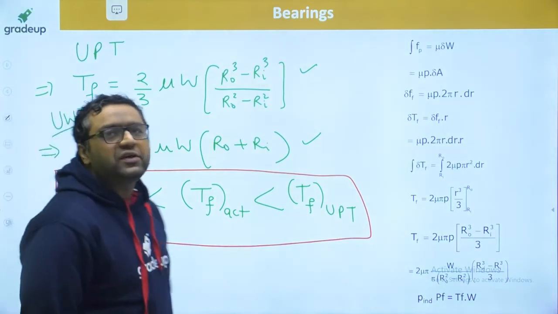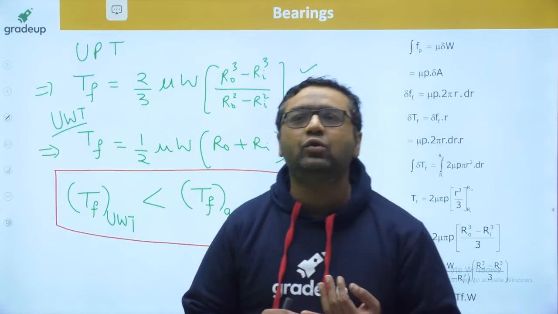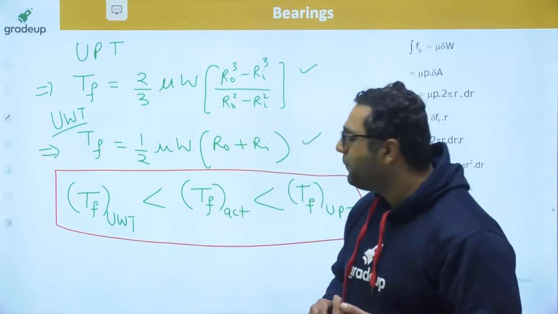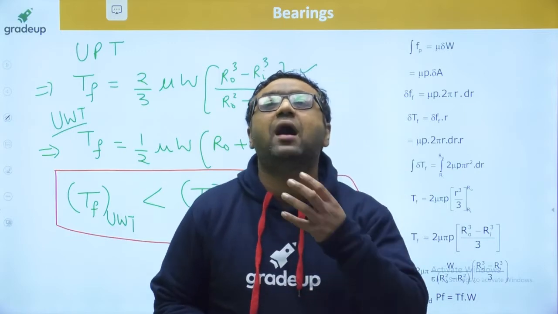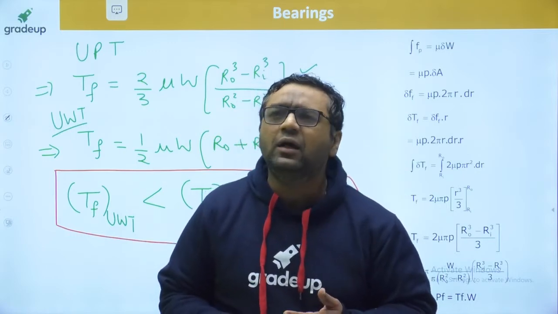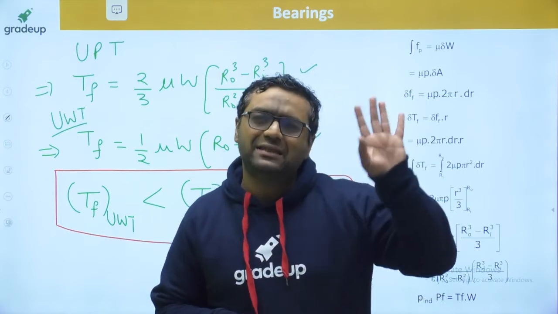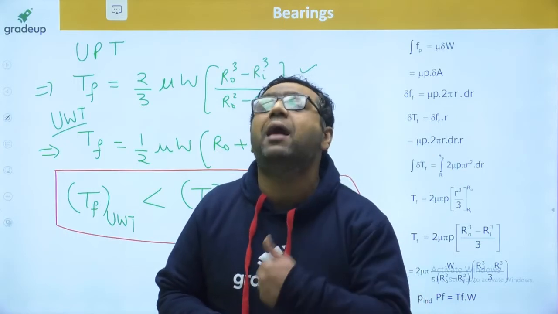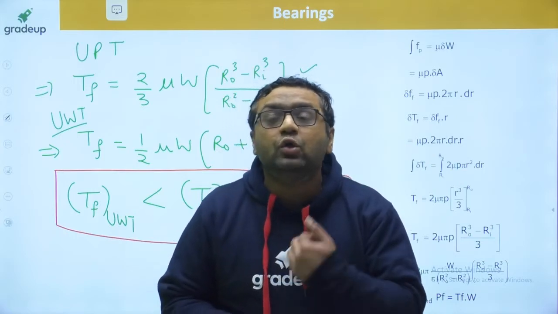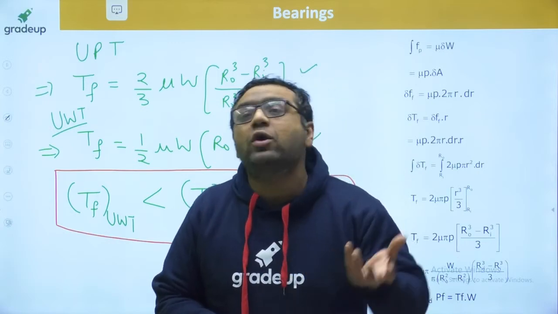So guys, the actual frictional torque is going to be more than UWT and lesser than the UPT. Obviously, whenever you are going for design, you always think of the safe design. Like whenever you give some examination, if you want 40 marks as the passing marks, when you count your marks by your own marking, you try to cut your maximum marks so that your marking is more strict.